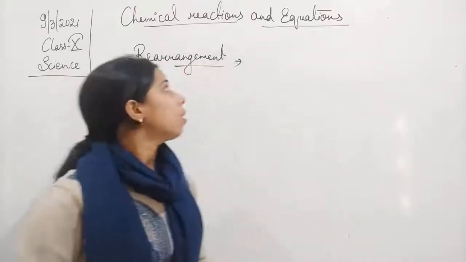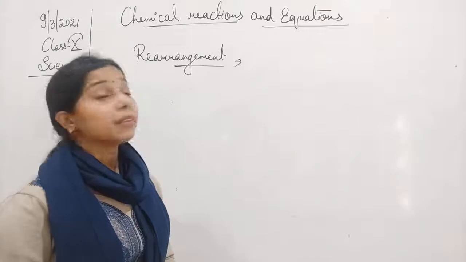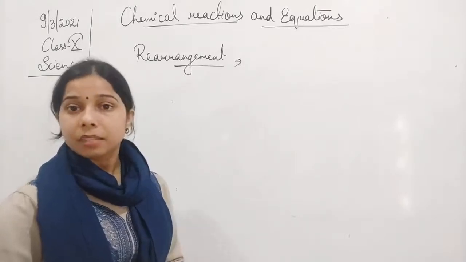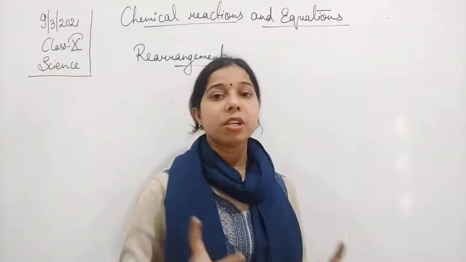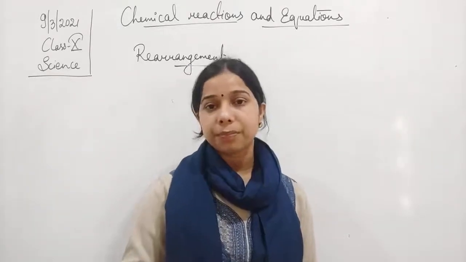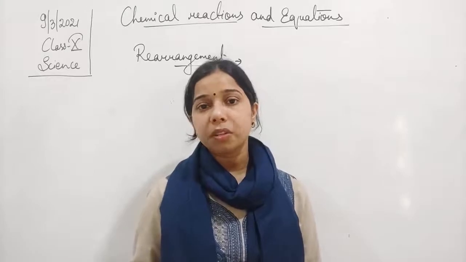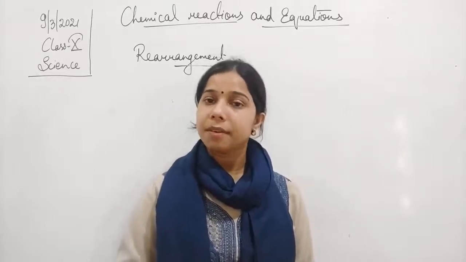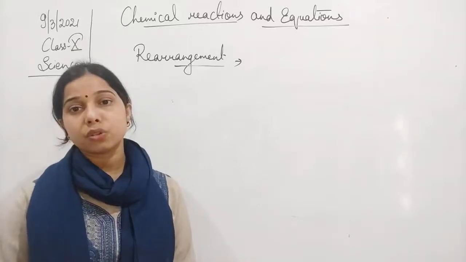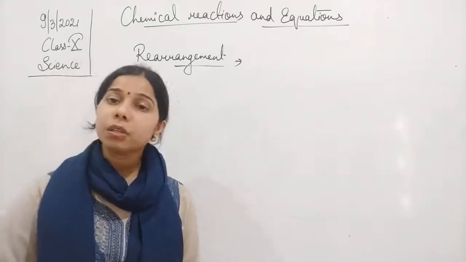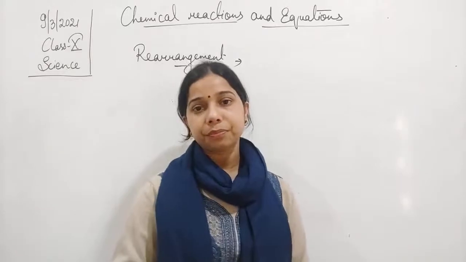Okay, so on the basis of that we can say that rearrangement of the atoms takes place. So breaking of the old bond and formation of the new bond occur. That is the rearrangement of the atoms that takes place in a chemical reaction. And because of the rearrangement only, a new substance with new properties is formed.